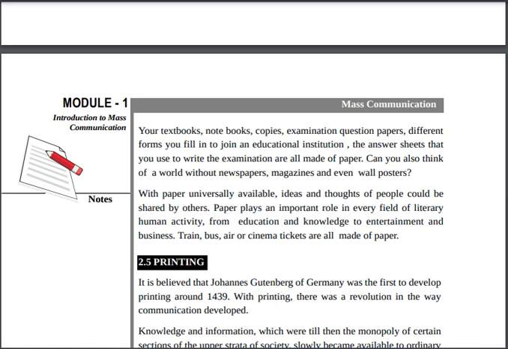Paper is very important. Just imagine that the world is moving without paper. It would be a very sad situation for everyone. Clear? Okay.